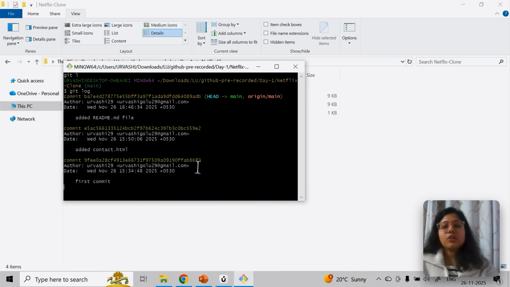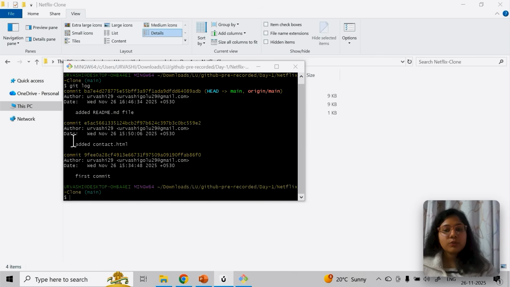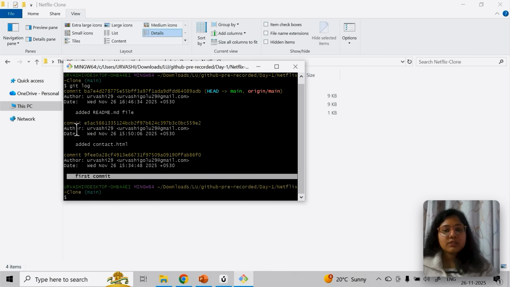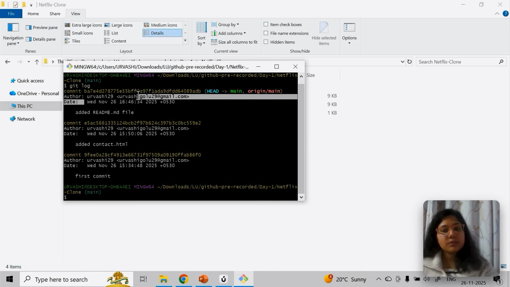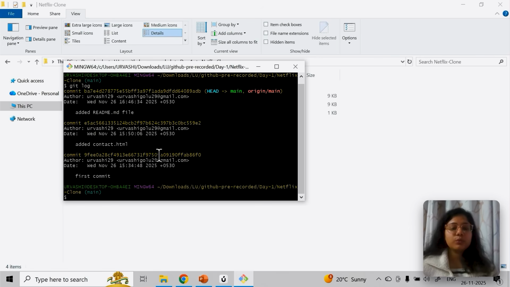So git log will show you the commit history and everything you can see. So these are the commit messages. This was my first commit, which is initial, and this was the message. This was my second commit, and this is my last commit. So three commits I have done to this code, right? And what the commit message was, what time, what date, everything you will see here. So git log will tell you what you were doing.